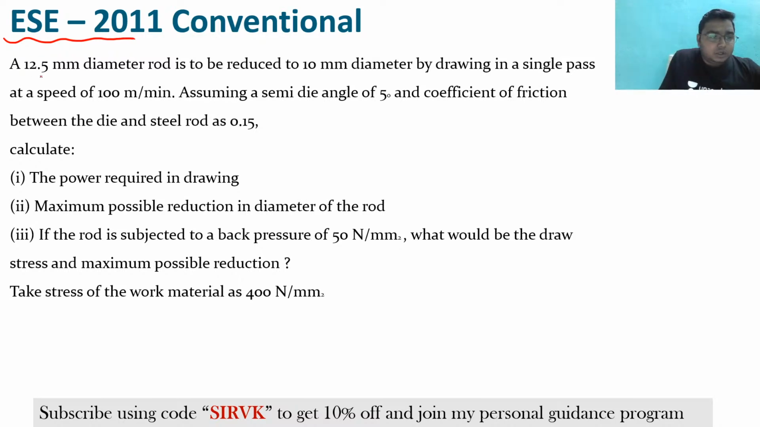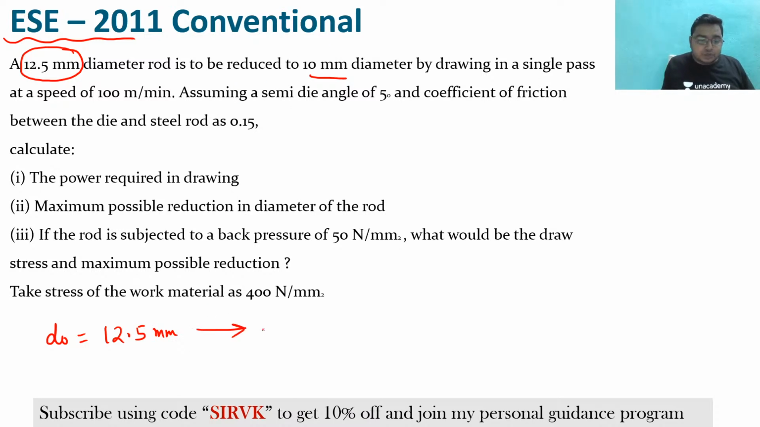A 12.5 mm diameter rod is to be reduced to 10 mm. Clear? So there is a diameter. So initial diameter is given as 12.5 mm. Now it is reduced to 10 mm. So final diameter is what? 10 mm. Clear?